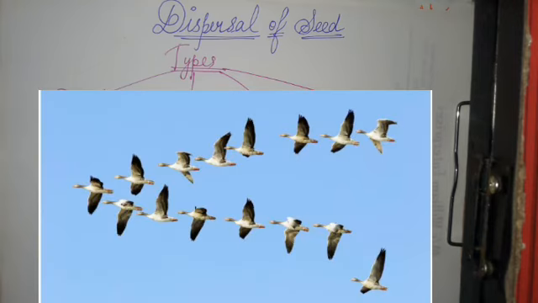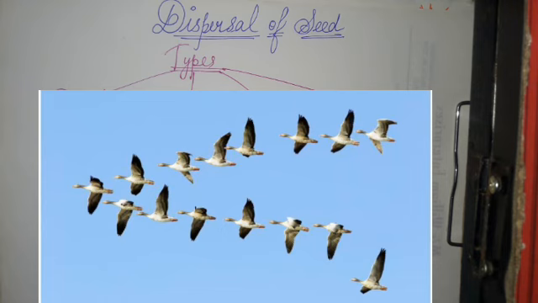When they fly to some other place, the undigested food present in the digestive system is secreted out, and the seed which was undigested settles at that place, and there it germinates into a new plant. This was all about dispersal by animal.